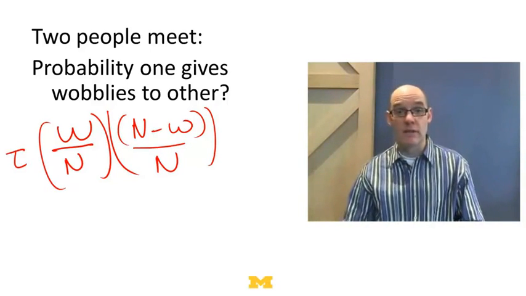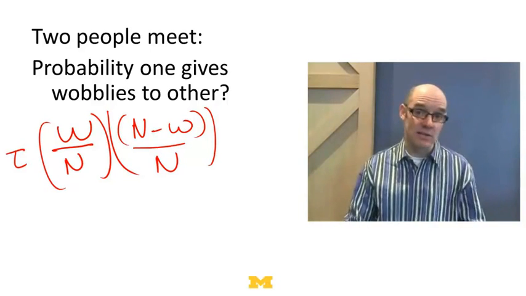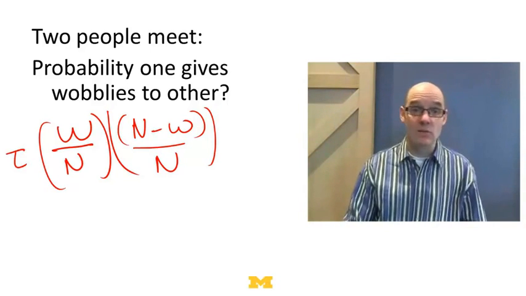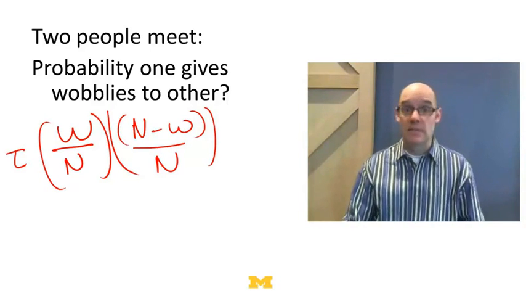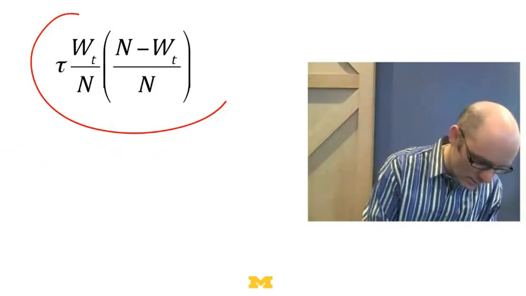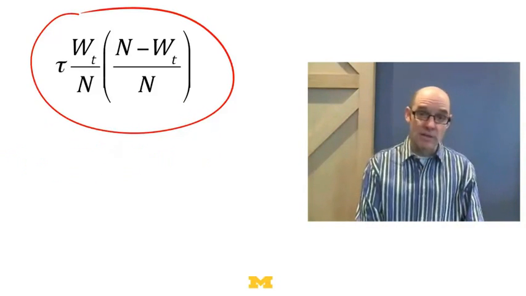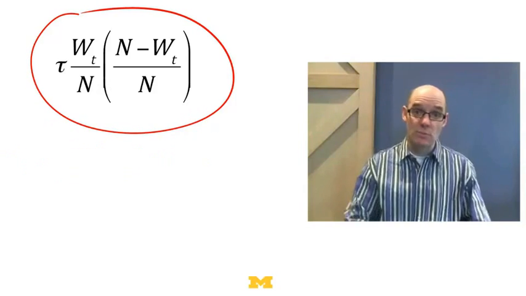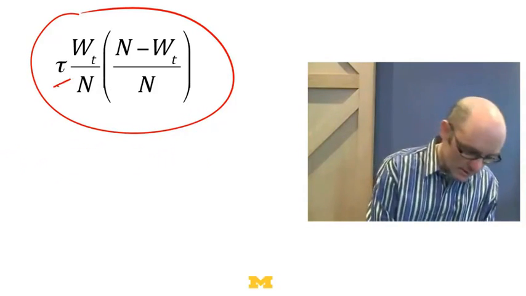Now, instead of a disease, if you think of this as a new technology or a piece of information, it's the same model. Tau is just the probability that I tell you the piece of information, or that I tell you about the technology and you adopt it. So now we've got this much fancier formula: the probability that the disease moves from one person to someone else if two people happen to meet. And again, tau is just the transmission rate.